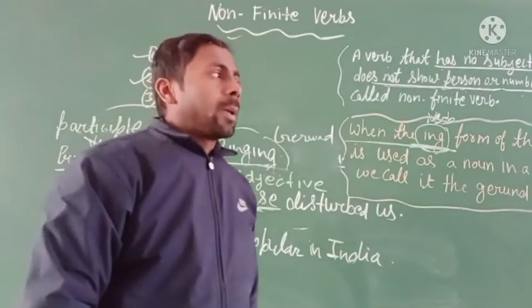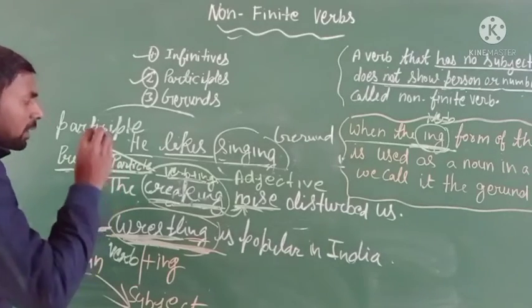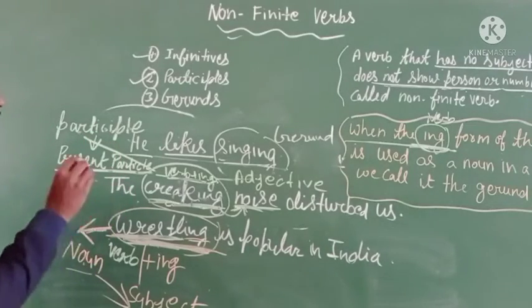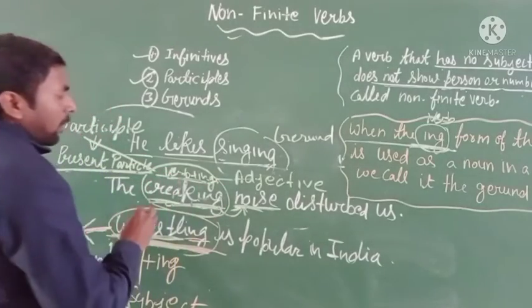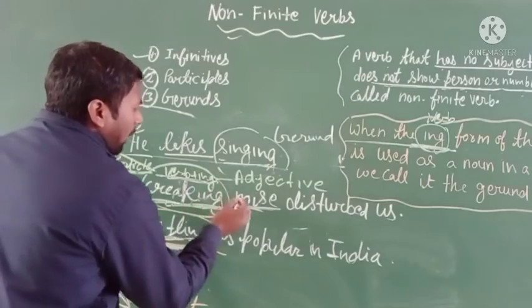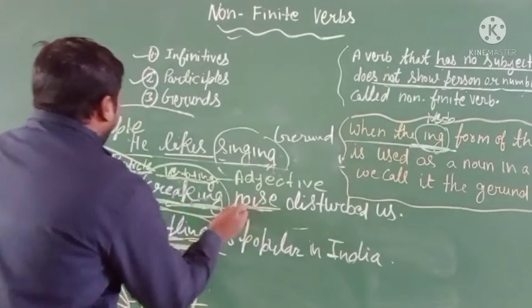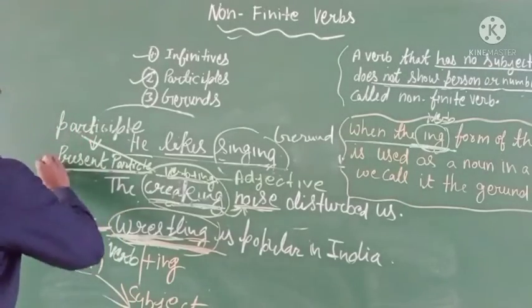But when the ing form is used in a sentence in an adjective form, describing the noun word, it is the participle. What kind of participle? The present participle.